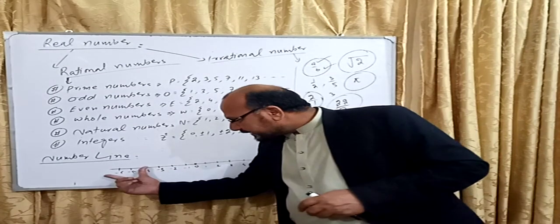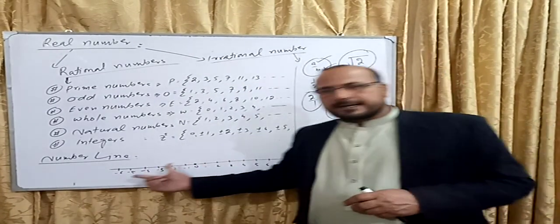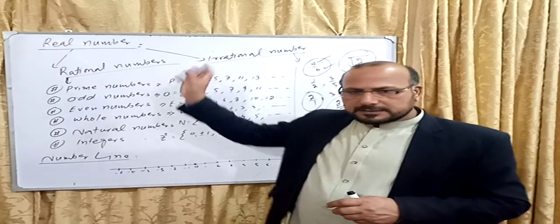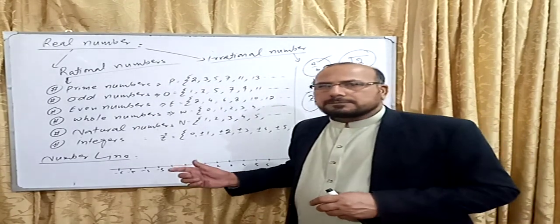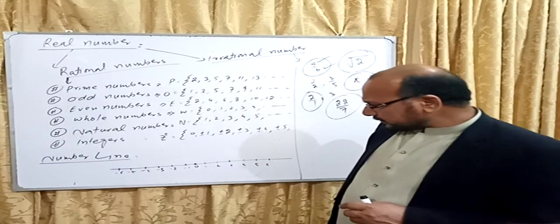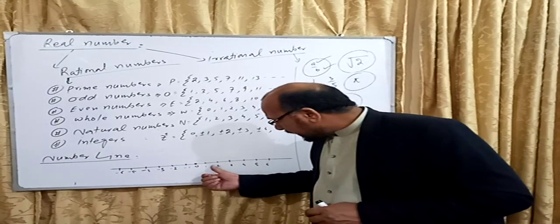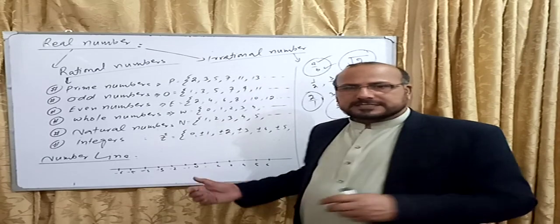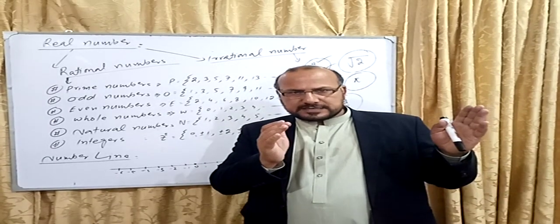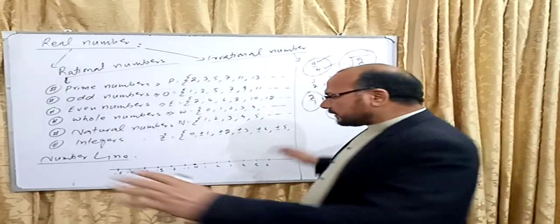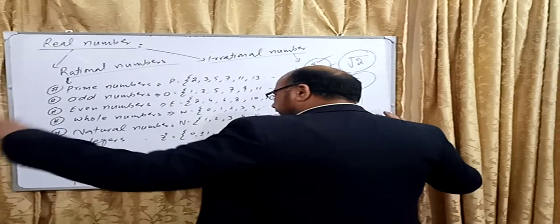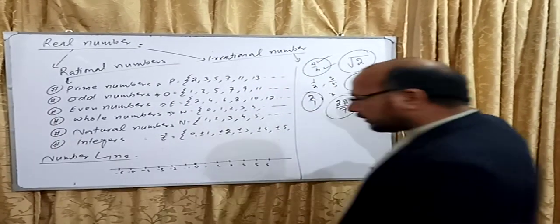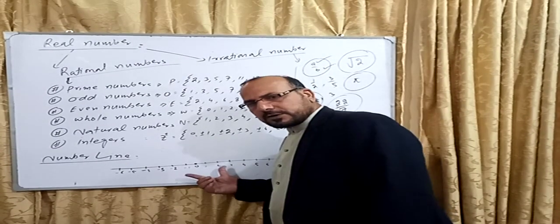And this is basically called the real line, the number line. We can represent all real numbers by the real line. On the real line, this is the positive side and this is the negative side. This is 0, which is the boundary between the positive integers and the negative integers. From here, if you observe, on the left side you have the negative side of the real line, and on the right side you have the positive side.